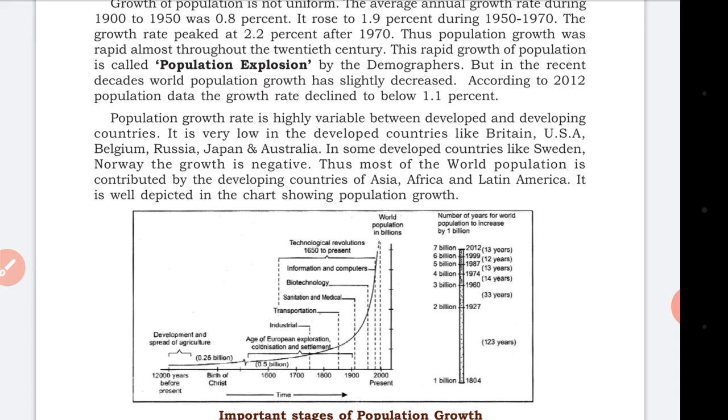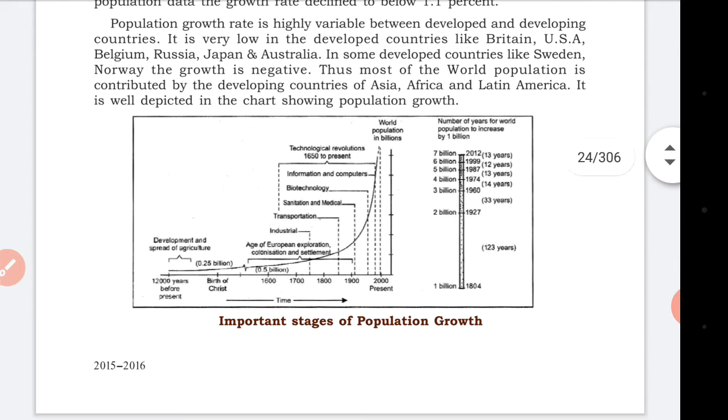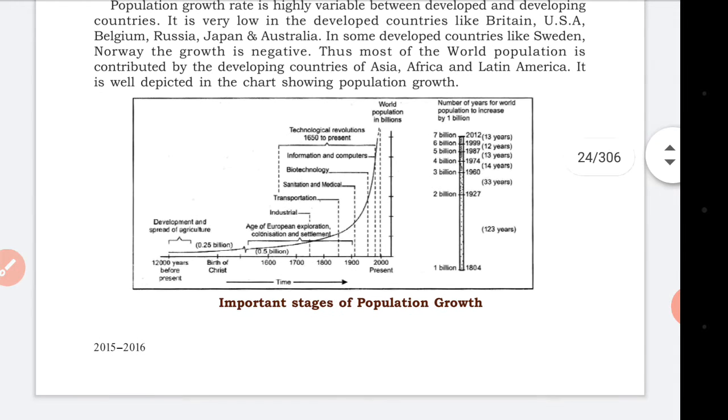Population growth is highly variable between developed and developing countries. It is very low in developed countries like Britain, USA, Belgium, Russia, Japan, and Australia. In the developed countries we have less population, and the growth rate is also less. In some developed countries like Sweden and Norway, the growth rate is negative. Most of the world population is in developing countries like Asia, Africa, and Latin America, where there is more population growth.